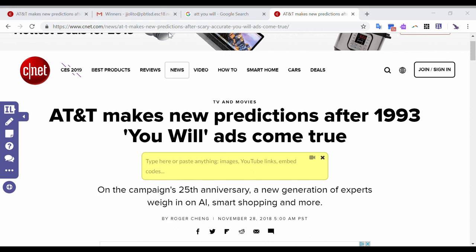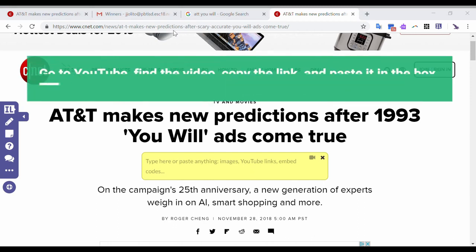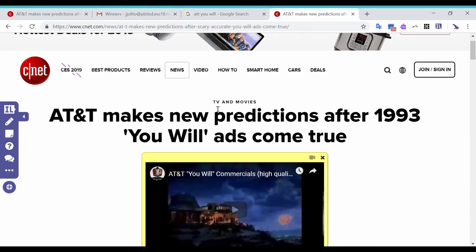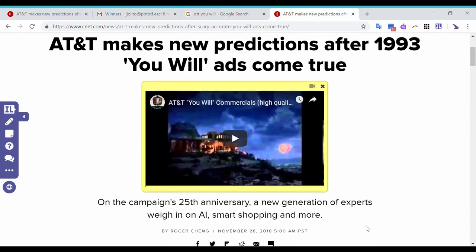I have that video here. So what I'm going to do is I'm just going to copy the link to it and then go back and right click and paste. Once I do that, the video is going to be automatically inserted.